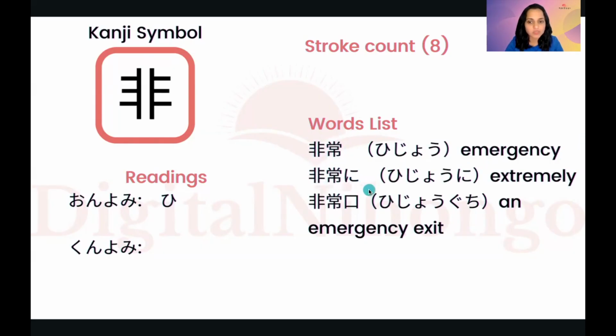Then hijo ni is extremely. Okay. It's a slightly different context, hijo ni. And hijoguchi is emergency exit. It will be there in trains, buses, everywhere, emergency exit. Or for the buildings also, apartments also. Okay. See the kanji symbol? Reading as hi.